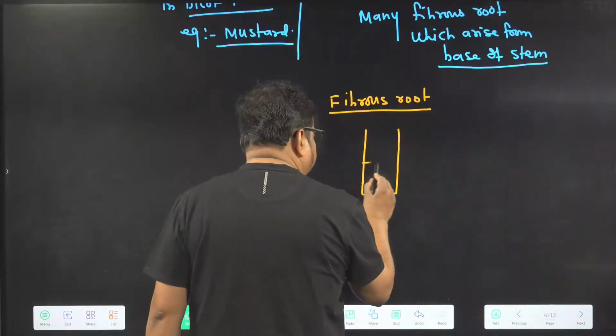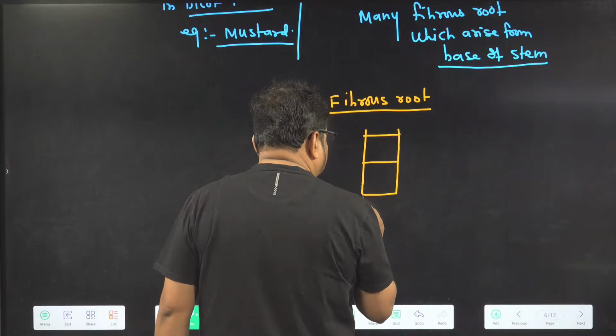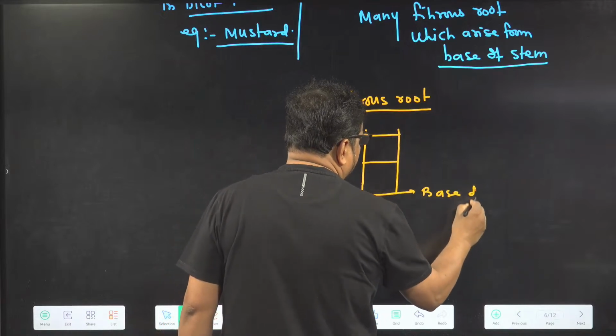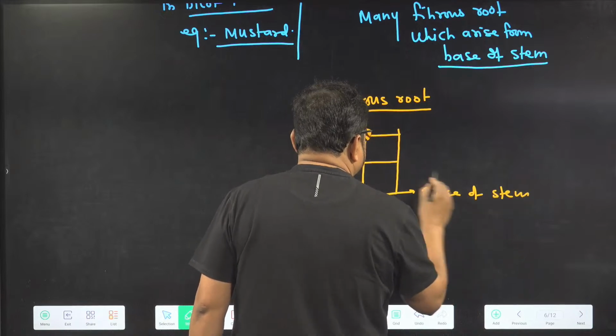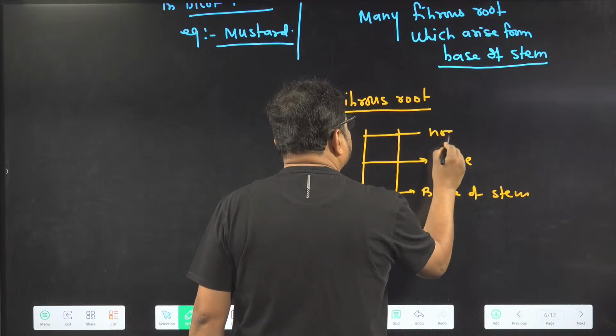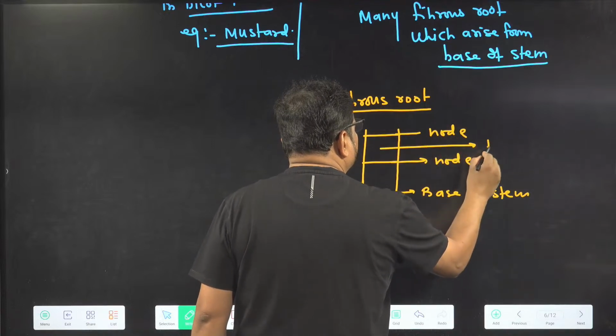So this is a stem, this is the base of the stem, this is a node, this is an internode.